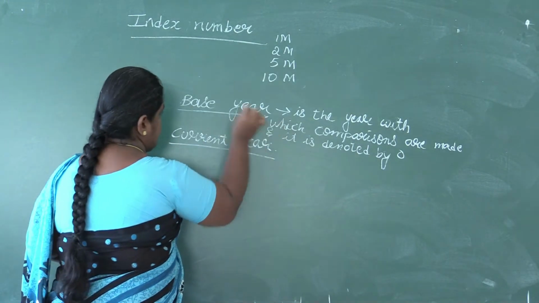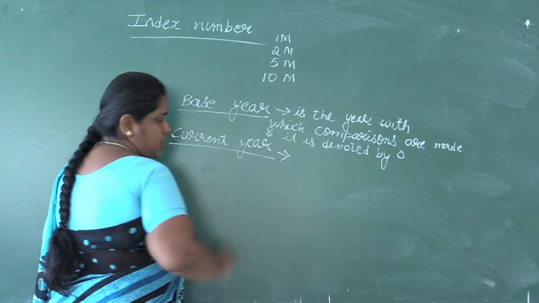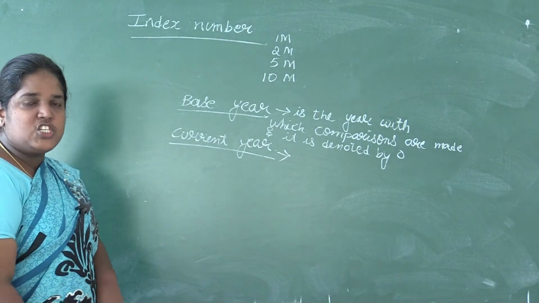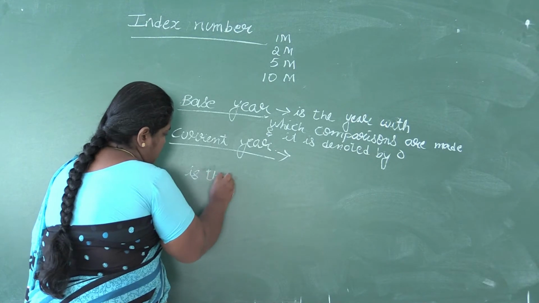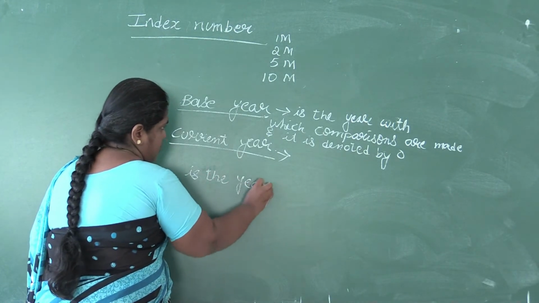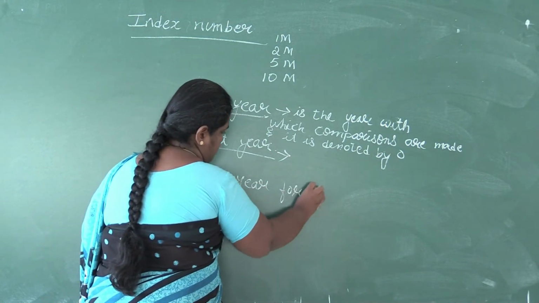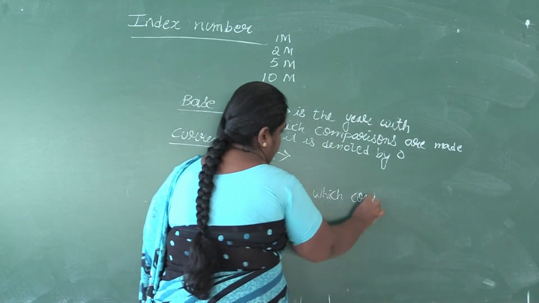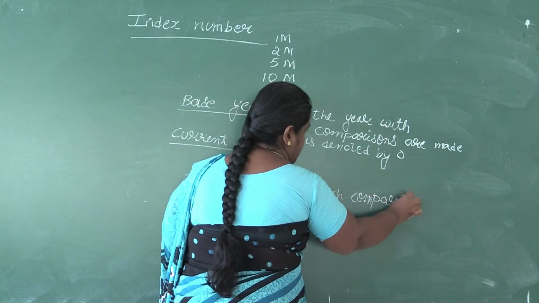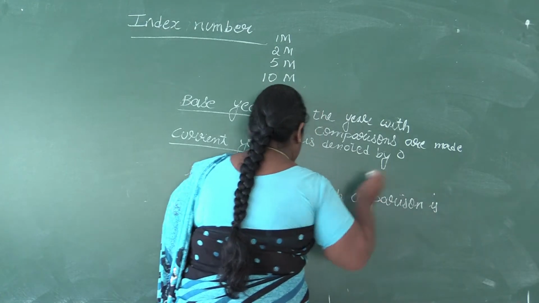Now next, current year. Current year is the year for which comparison is to be made or is needed.